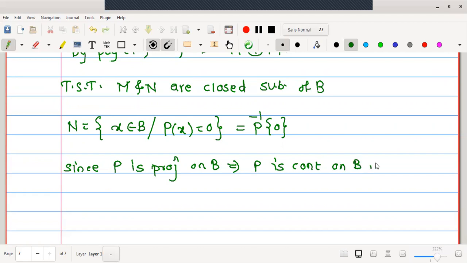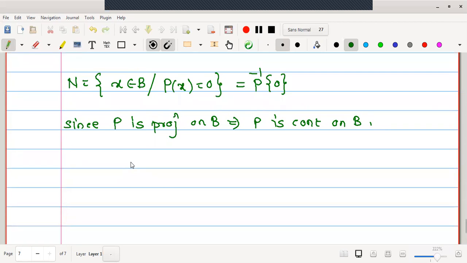Now, P is continuous on B, and we know singleton 0 is a closed subset of B, since every singleton set is closed. Therefore, we are going to make use of the theorem we have studied already: if a mapping is continuous, then the inverse image of a closed set in the codomain is closed in the domain. So we write, singleton 0 is a closed set in B. Now we are going to use a theorem.